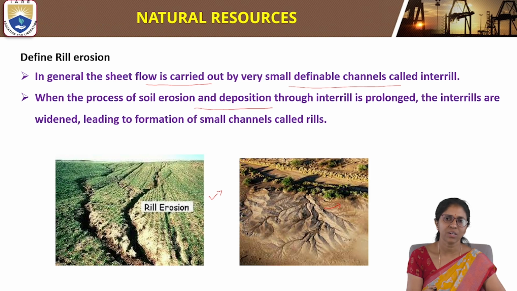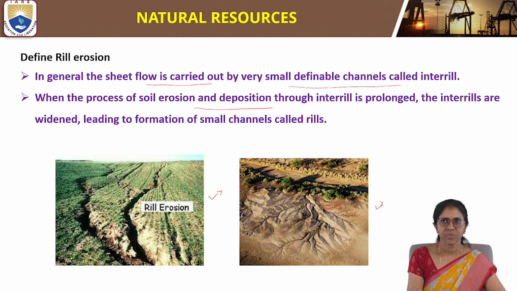So these interrills are widened and lead to the formation of small channels called rills. This erosion is called rill erosion. Small channels of interrills become rills as they are widened. So this is a type of soil erosion called rill erosion.